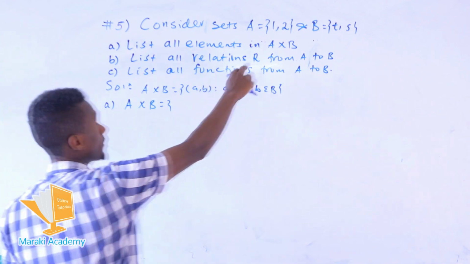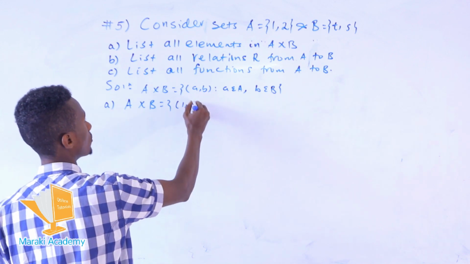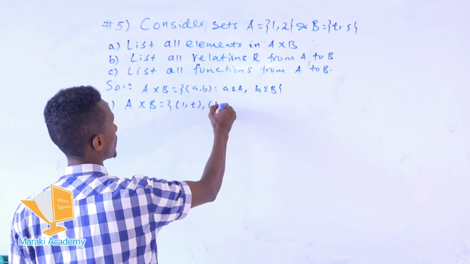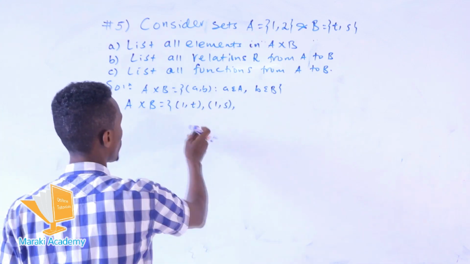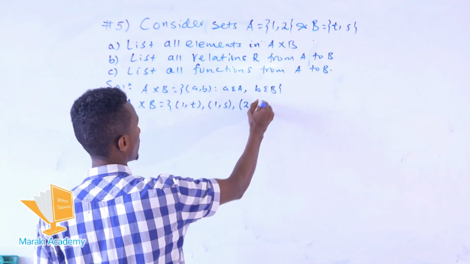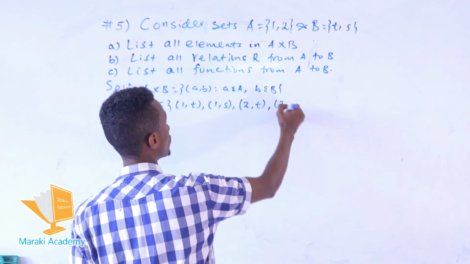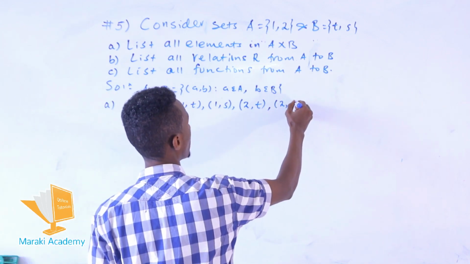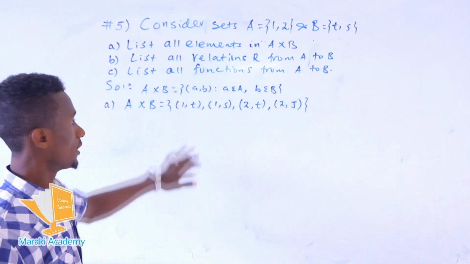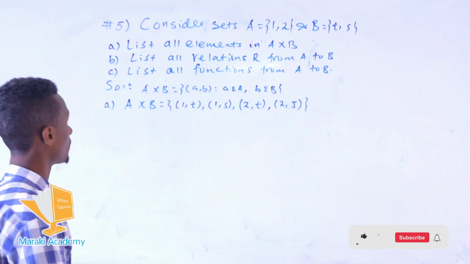So take the first element, say 1, which can be assigned with T, and the other 1 also assigned with S. This is all. Then second, the element 2 can be assigned in the second order with an element of the set B, T, and 2 is also assigned with S. This is all the Cartesian elements of the given sets A with B.